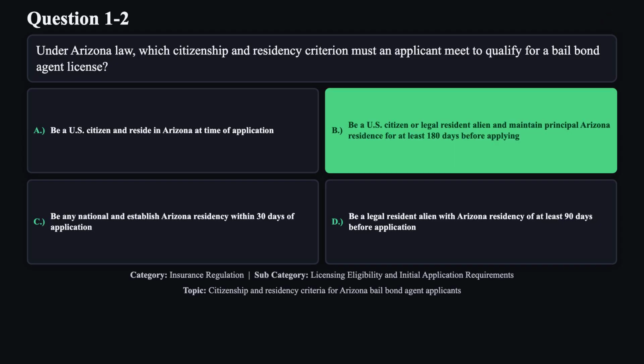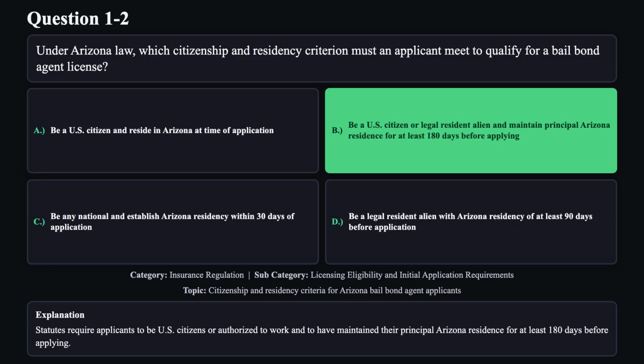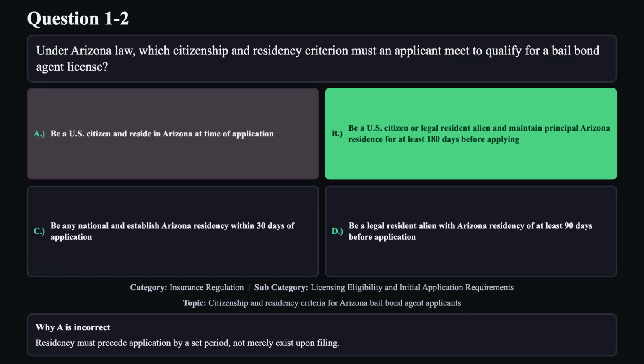The correct answer is B. Statutes require applicants to be U.S. citizens or authorized to work and to have maintained their principal Arizona residence for at least 180 days before applying. Reason A is not correct. Residency must precede application by a set period, not merely exist upon filing.